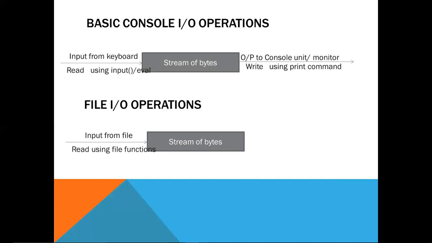Now we want to store all these changes inside the file. So what is the output device in this case? Again, the output device is the file. So in case of file input output operations, the input and the output are both done through the file only. And in case of basic input output operation, it is done through the input device and the output device, that is the keyboard and the monitor.